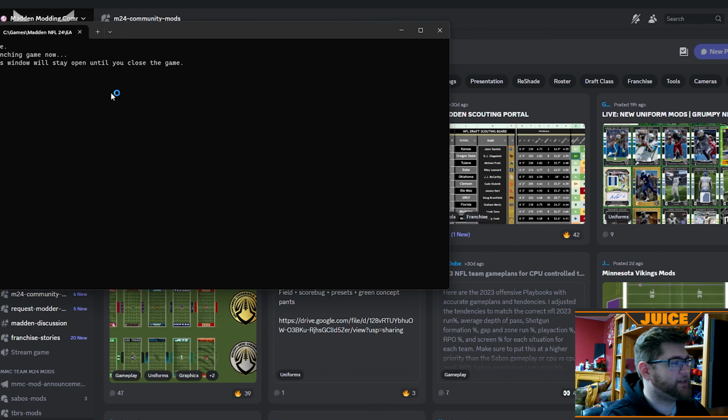And this screen is basically just saying that the window will stay open. It doesn't bother you, or shouldn't bother you at least, because it gets overtaken by the actual game. It just stays up while the game is open. Once you close it, you saw that it closed as well. So it's just a little thing that they added. I don't know why they added it, but they added it.